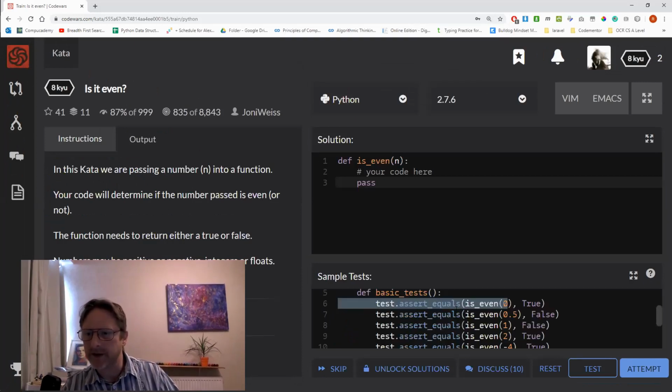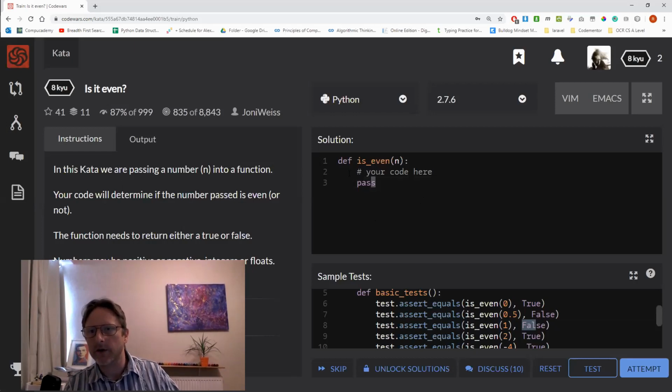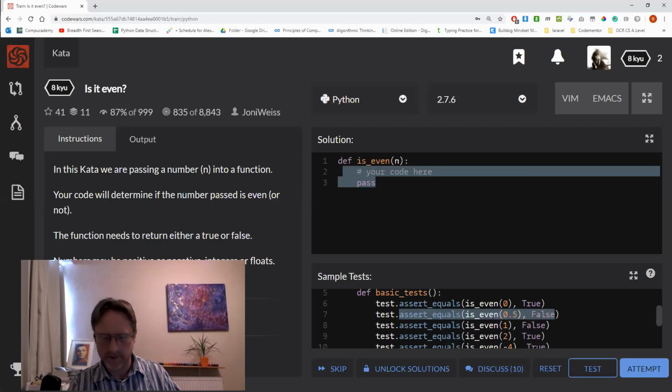So on line 6 of my tests, we expect the result of calling is even. That's the function we're writing. Okay, with the value 0 as the argument. We expect the return value to be true. Okay. And we also expect, if we call is even with 0.5, we expect the return value to be false, etc. Okay, so if we call it with 1, we expect the result to be false. Okay, so what happens is we fill in our code, and then these tests get run when we press the test button, and it will check that all of these are in fact equal. So just reset the zoom.